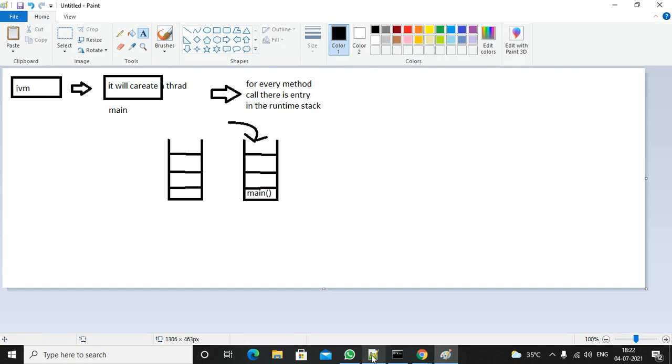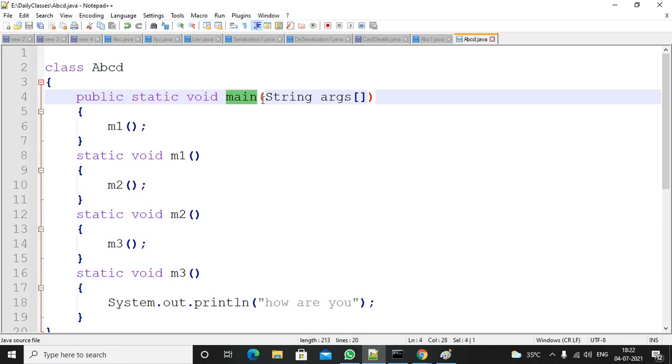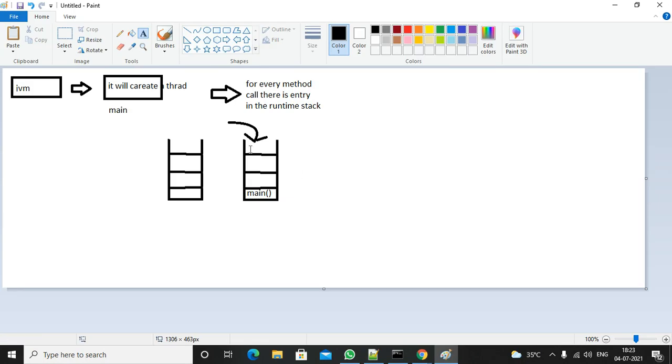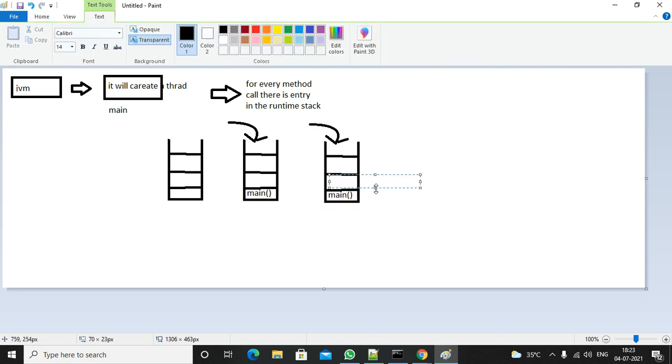The program execution started, so the main method is called. From the main method, it is calling the M1 method. This is a method call, so again it will push this method call into that stack, right? Next time it will push the next entry. What will it push? It will push the method name M1.